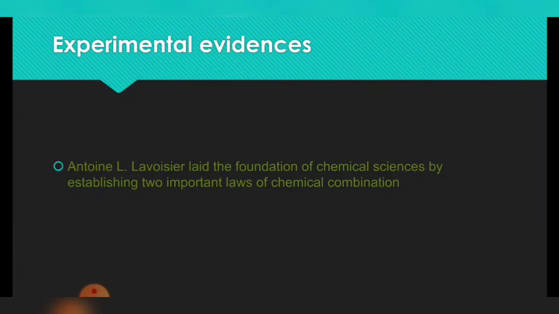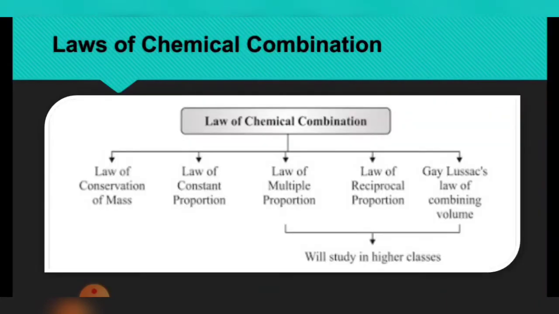But these are only theoretical evidences and theoretical postulates about matter. After that, many scientists came. They laid the foundation of the different chemical sciences and provided us some laws related to it. They gave the experimental evidences about it.